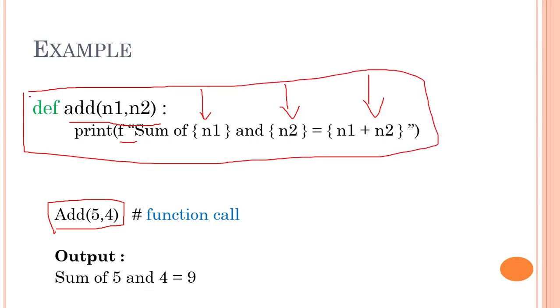So def add. This block of code is completely different from, or completely away from, your main block of code. You can just create it somewhere else, and whenever you need it, you are just going to call it. Again, there's a typo here, it should be small a. Okay, add 5 4. What are 5 and 4? 5 and 4 are the arguments that we are passing. We are going to discuss a lot about arguments and parameters once we move into the Jupyter Notebook sessions. But this is all about functions. So this is the output: sum of 5 and 4 equal to 9.